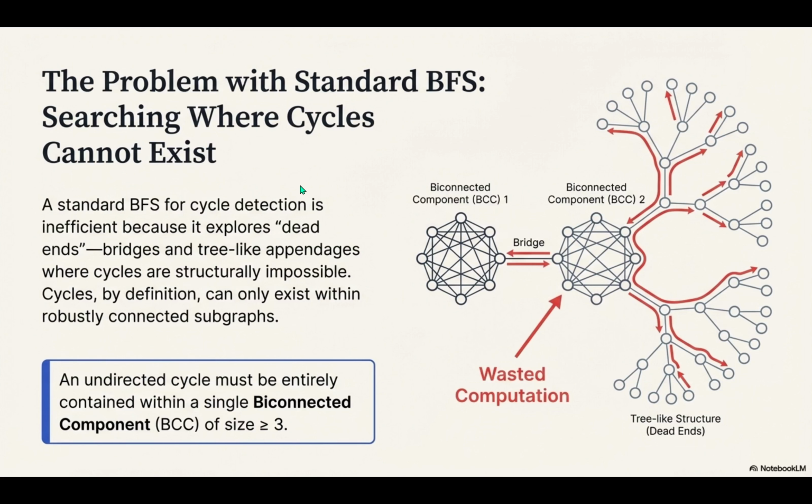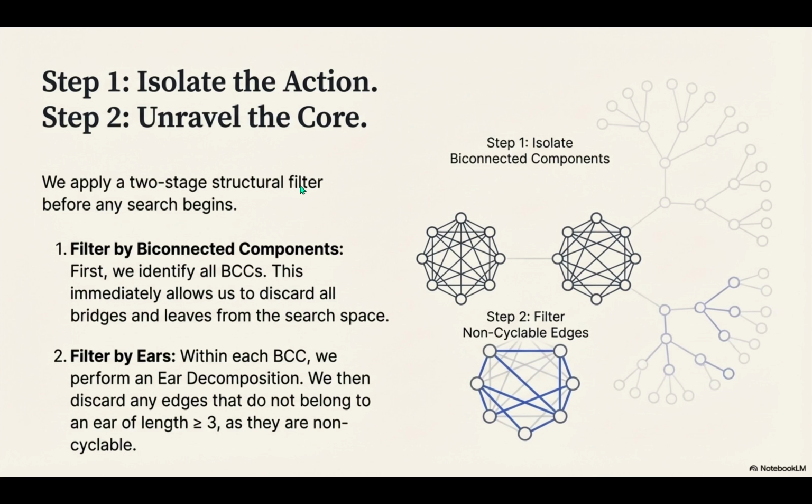Okay, so stage one. Stage one is the big filter, the BCC filter. We start by identifying all the biconnected components, because we know any cycle must be inside a BCC of size 3 or more. This simple upfront analysis lets us immediately throw out all the bridges, all the leaves, all those simple tree-like parts of the graph. We've just surgically isolated the parts of the graph that can even contain a cycle.